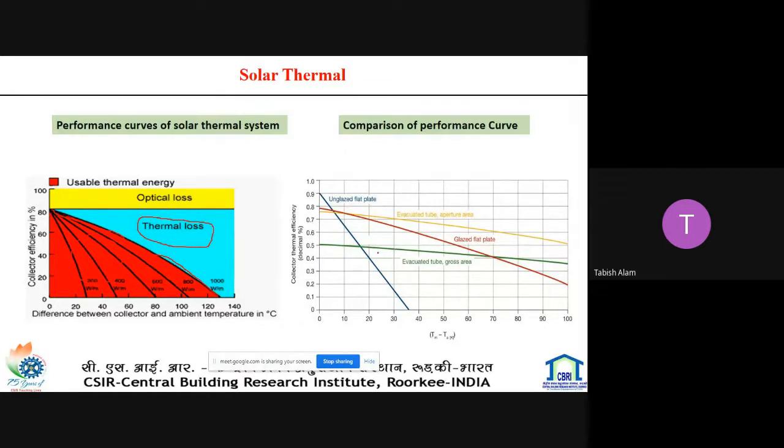There are performance curves for different collectors. For the unglazed flat plate collector, the slope is high, which means it has high thermal losses, but its initial efficiency is high at low temperature difference. But for the evacuated tube collector, the slope is low, so the thermal loss to the environment is low, but the initial thermal efficiency is low. So these graphs are very important for analyzing a solar thermal system.